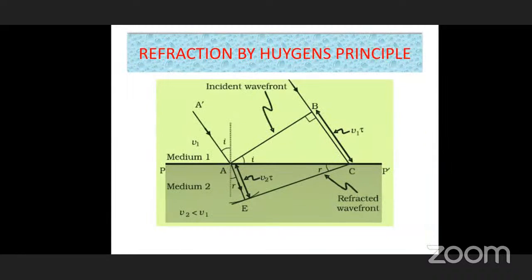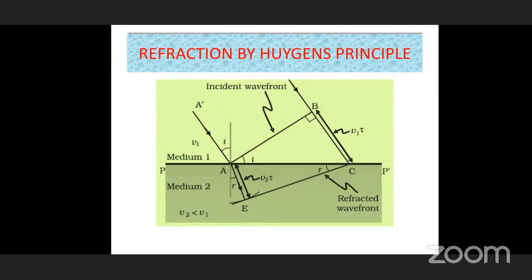Now, let us look at refraction using Huygens principle. We have already discussed the Huygens wave theory. How did he explain refraction and reflection? That is our lesson today. You see in this diagram, PP dash is the surface separating medium 1 and medium 2.